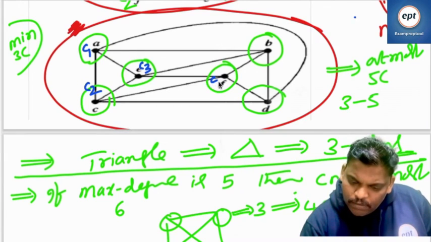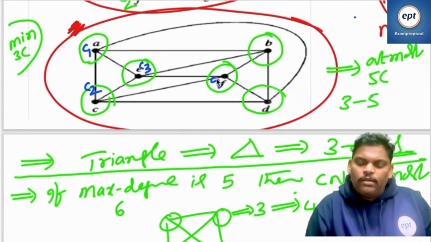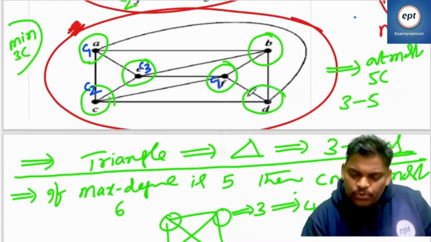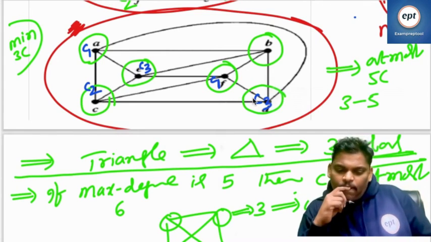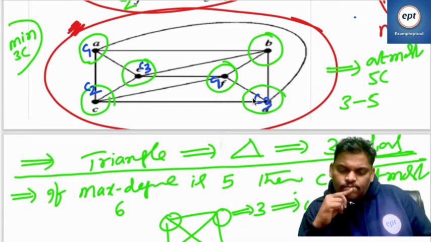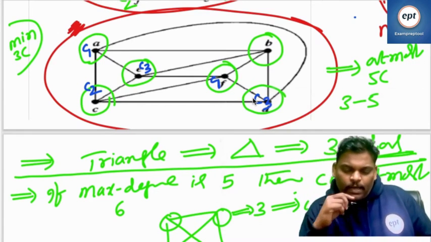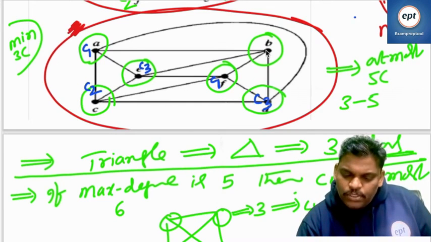It is C1. C2, C1 already there. It is C3. If I want to give C3 here, can I give C2 here?